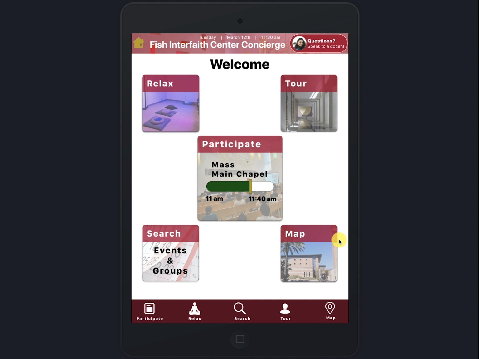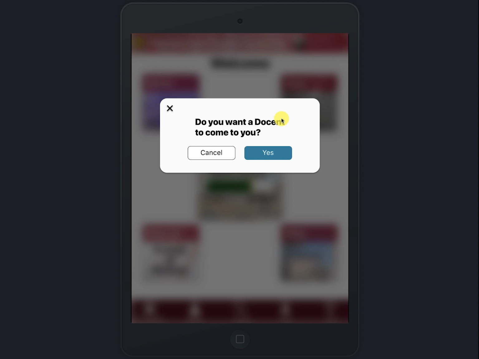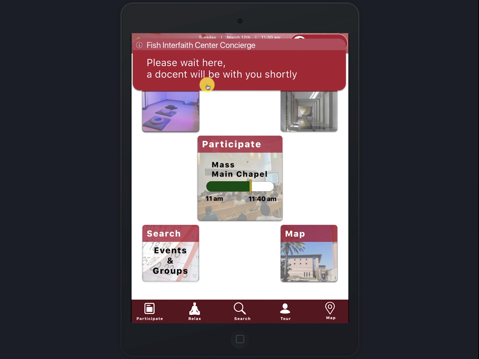the map. Also, I want to point out in the header there's this question button, and the idea is that you can page one of the docents who is on duty anytime. And when you push the button, you're shown a confirmation of whether you really want them to come to you. And then you click OK, and you get a temporary notification saying to please wait here and that a docent will be with you shortly.